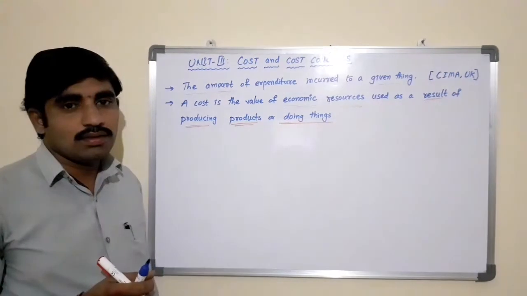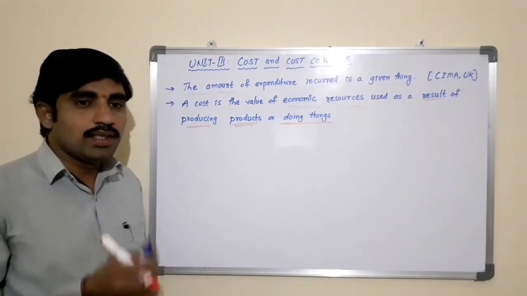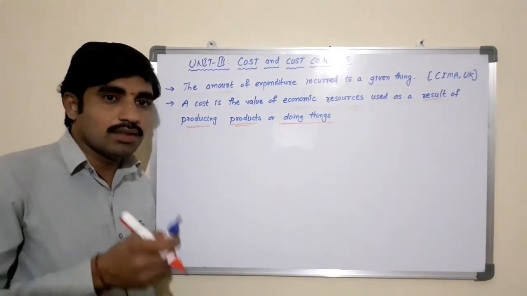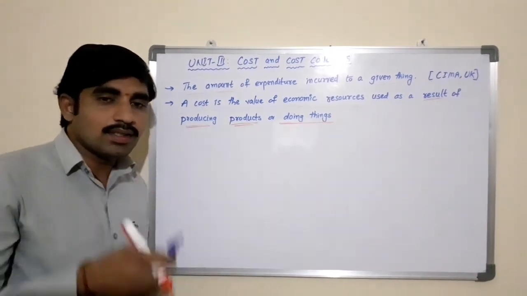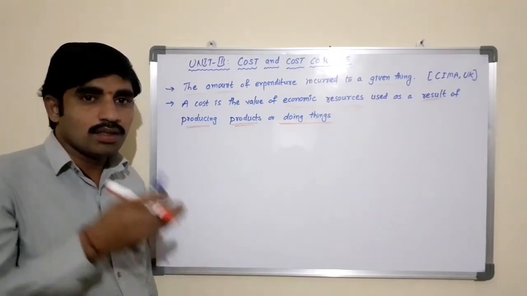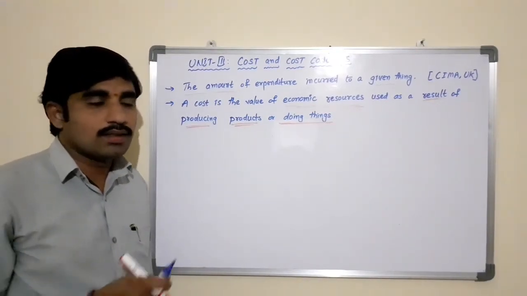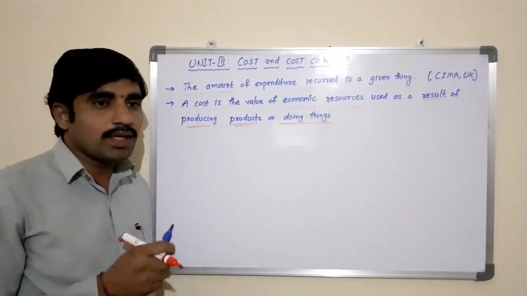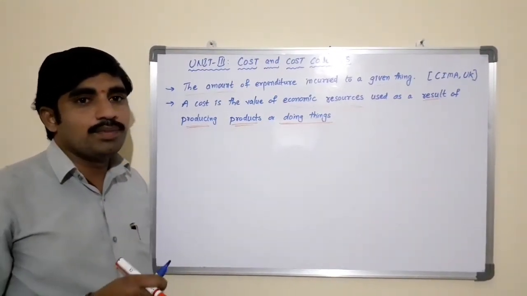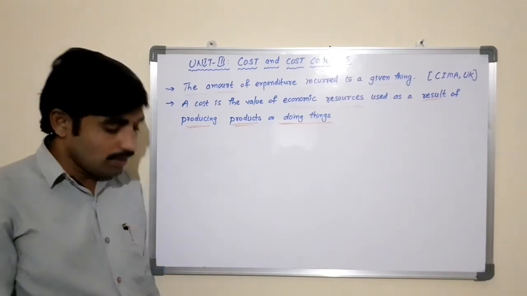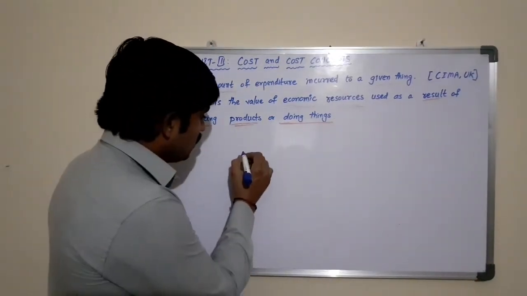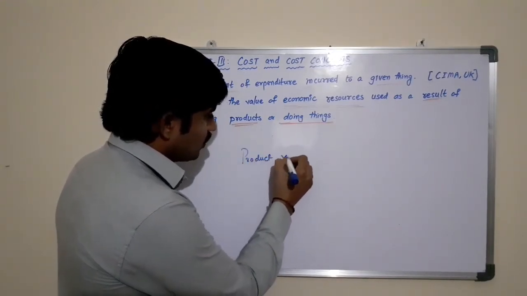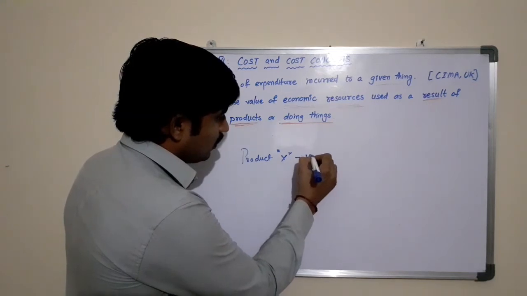It may be products or services, whatever, incurring some expenditure, sacrificing something to produce such products or services is known as cost. All cost involves sacrifice of some kind or other to acquire some benefit from others. For example, if I want to purchase a product X valued at 100 rupees.